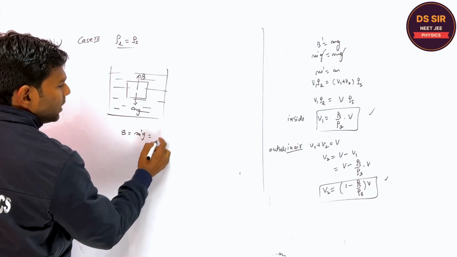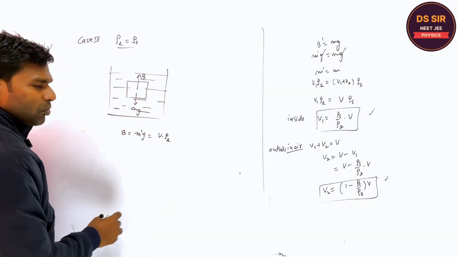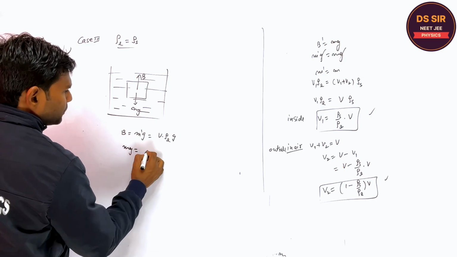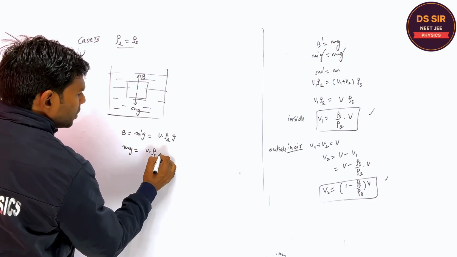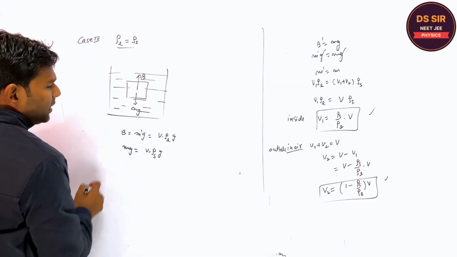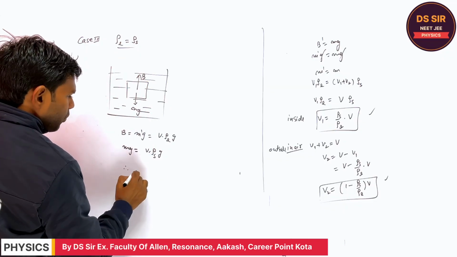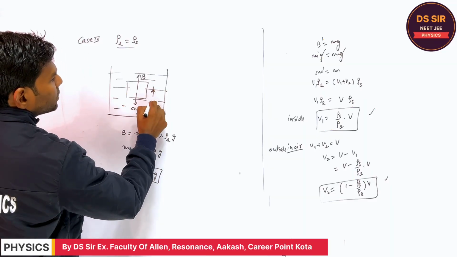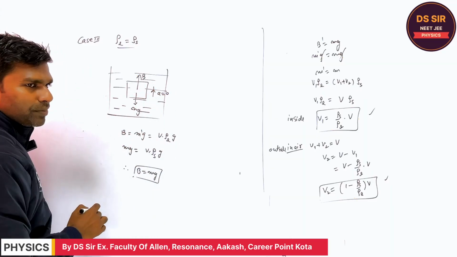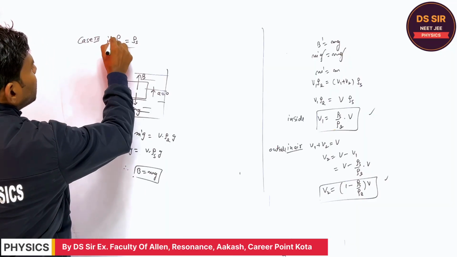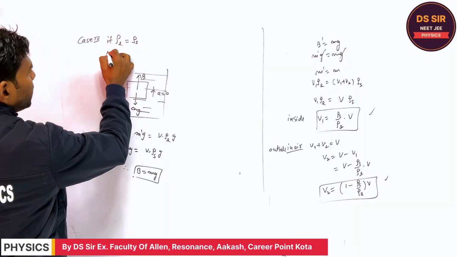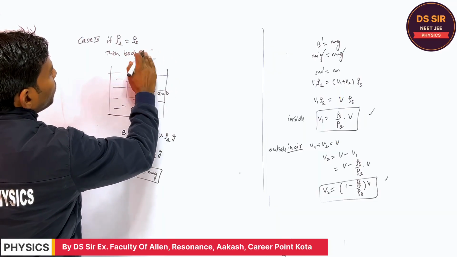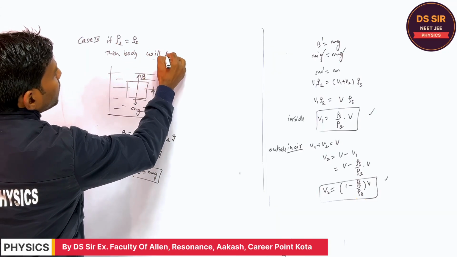What is the Buoyant force? m dash g. What is m dash? Volume into density, whose density? Liquid density into g. And what is the weight of the solid? Volume into density, whose density? Solid into g. But the liquid density and solid density are equal. Therefore, Buoyant force and mg are equal, so net force is 0 and the acceleration is 0. So if liquid density and solid density are equal, then the body will be in equilibrium.